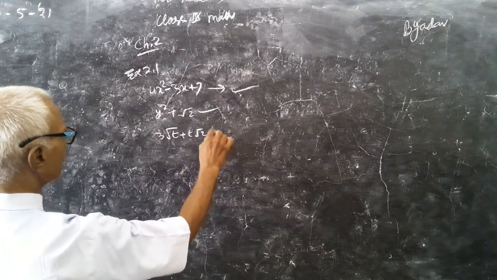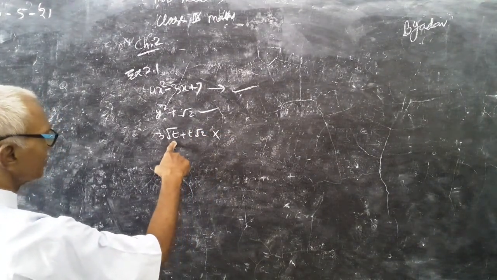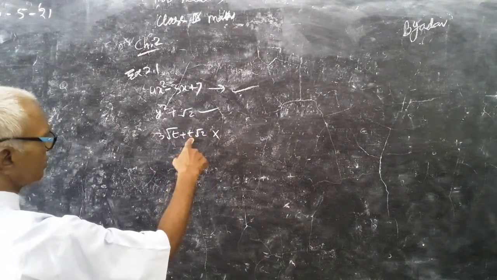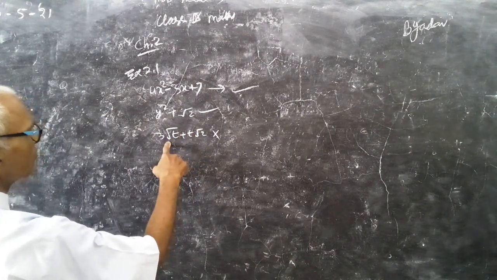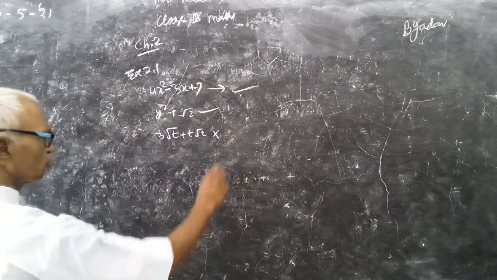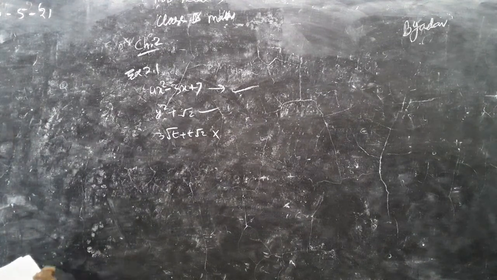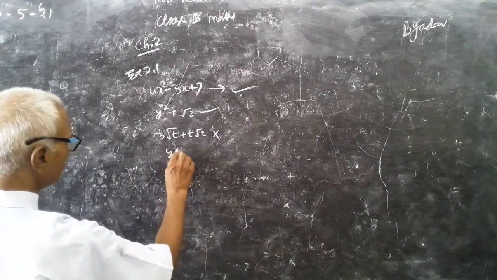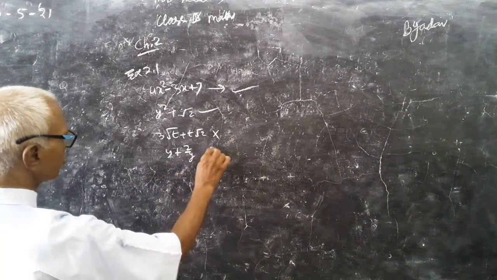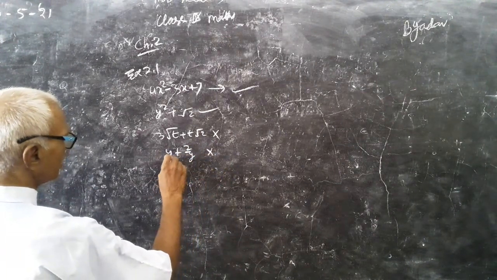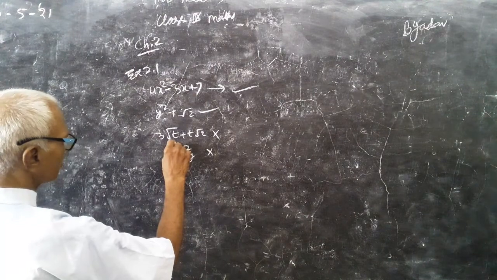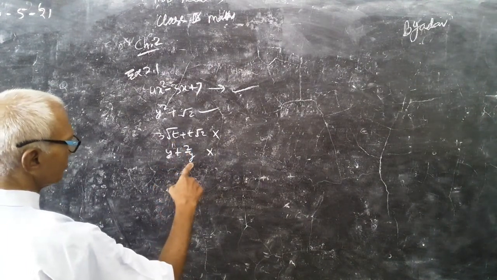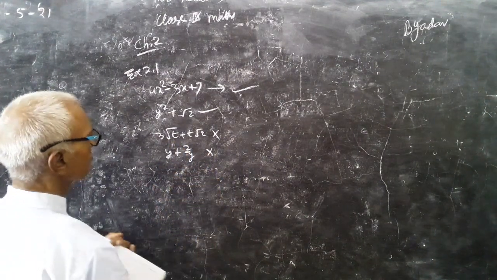It is not a polynomial because the power of t here is okay, it is 1, but here it is half, root means half power, so it is not a polynomial, though it is one variable. Again, y plus 2 by y is also not a polynomial because in the first term the power of y is 1, but here it is minus 1, so it cannot be a polynomial.